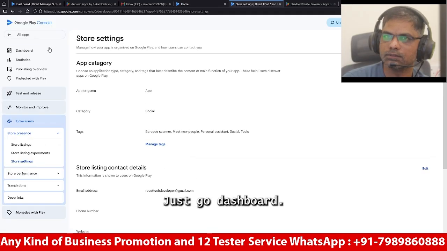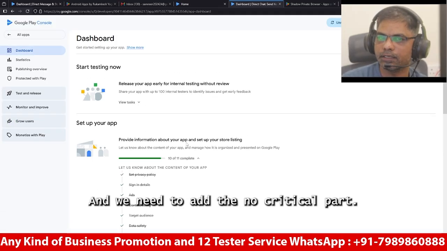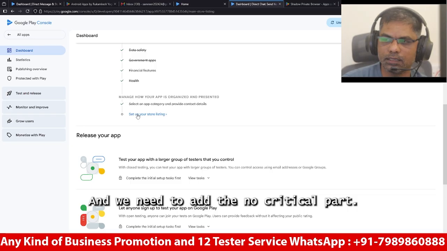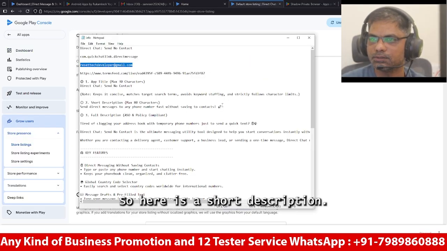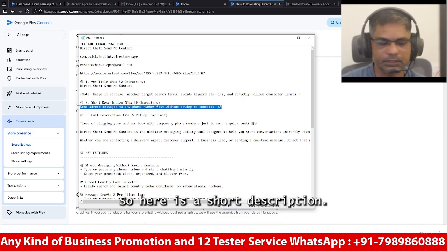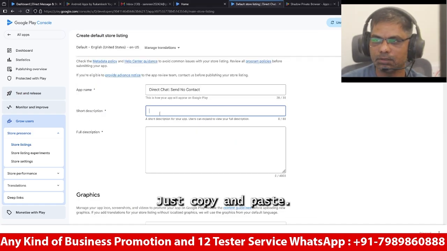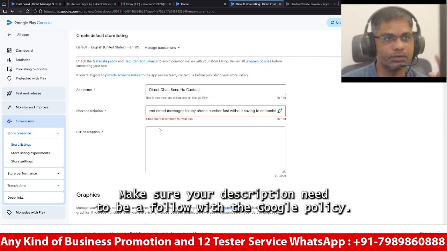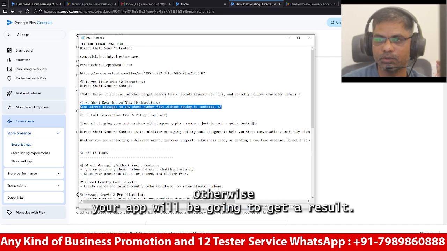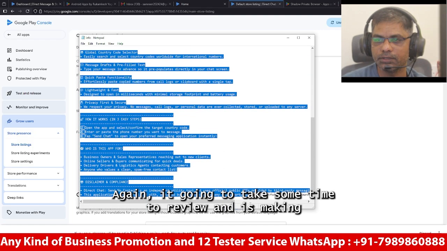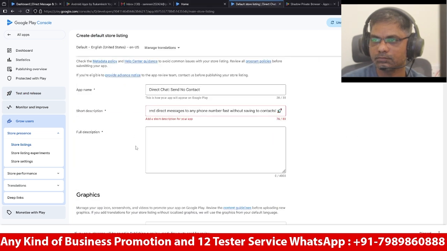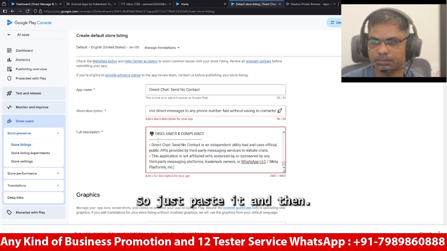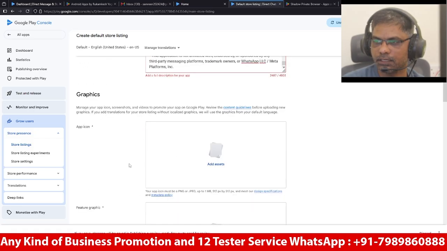Okay, just go to the dashboard, and we need to add the non-critical part, that is a short description and long description. So here is the short description, just copy and paste. Make sure your description follows the Google policy, otherwise your app is going to get rejected. Again, it's going to take some time to review. Okay, so just paste it.